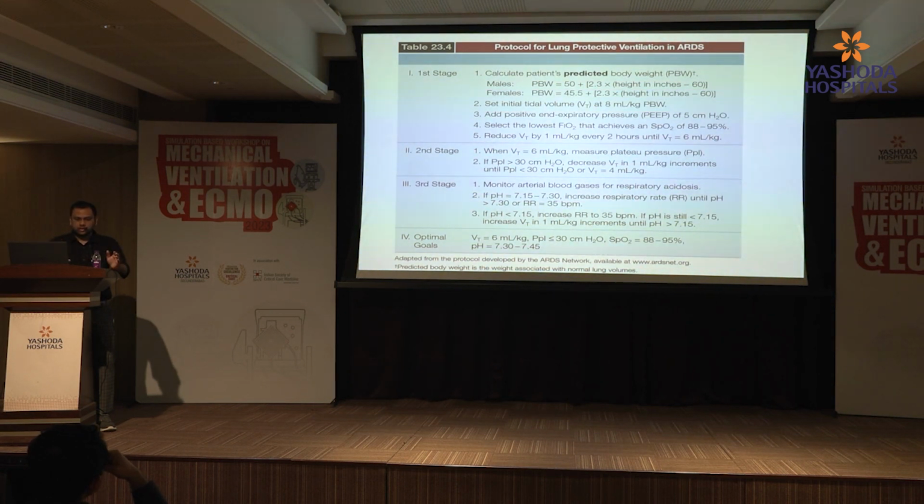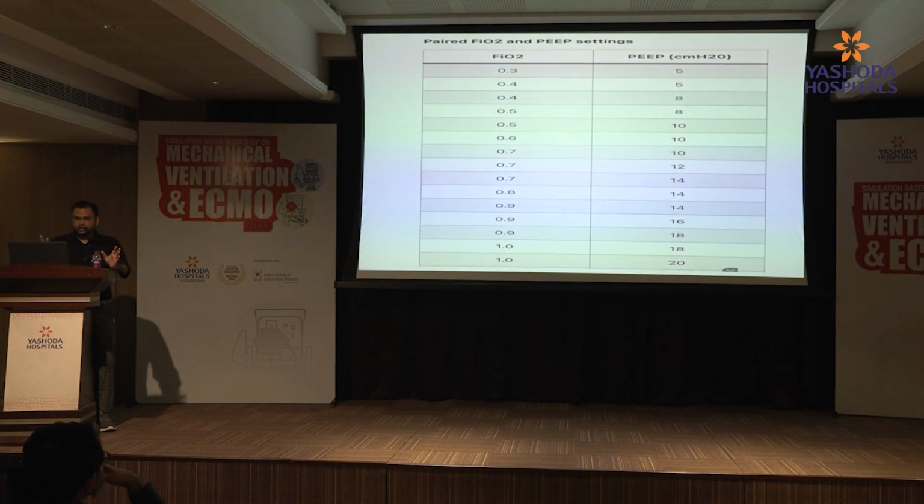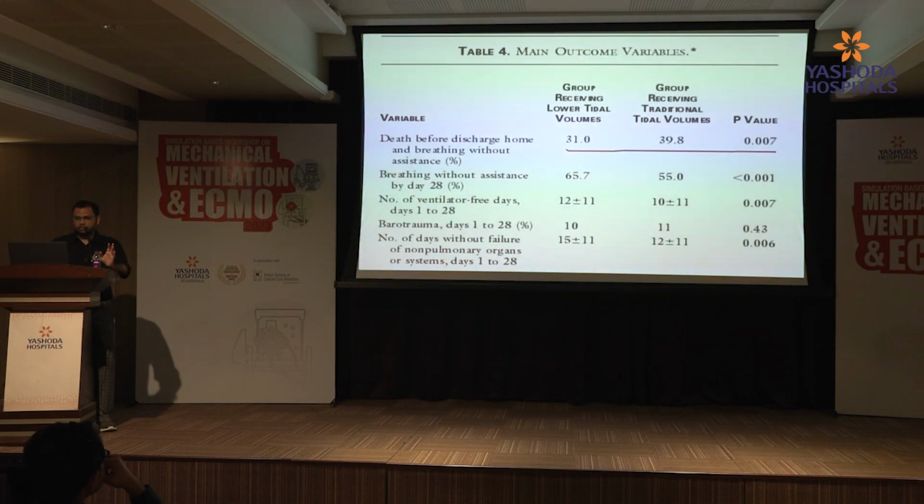So if you see the last row, the tidal volume was 6 ml per kg, plateau pressure they limited to less than 30, saturation was targeted at 88 to 92%, and pH was 7.3 to 7.45. And they used a preset PEEP here. If the patient was requiring 70% FiO2, the PEEP was set to 10. If it was 50% FiO2, the PEEP was 8. It was all preset PEEP, so they just adjusted the PEEP according to the preset table.